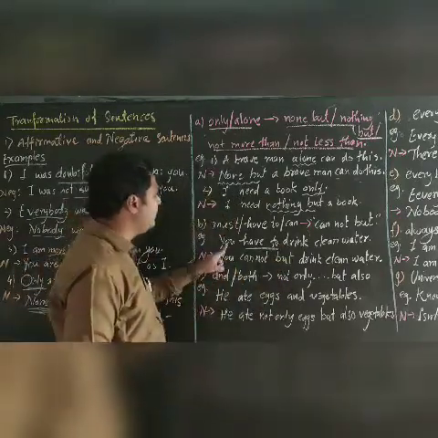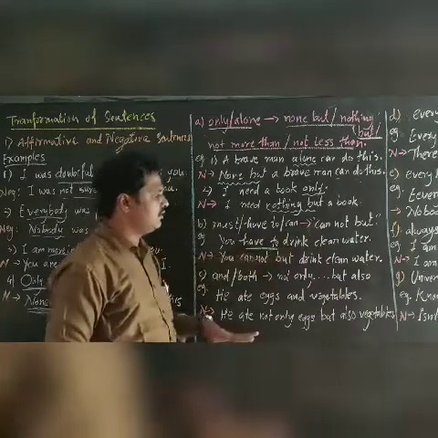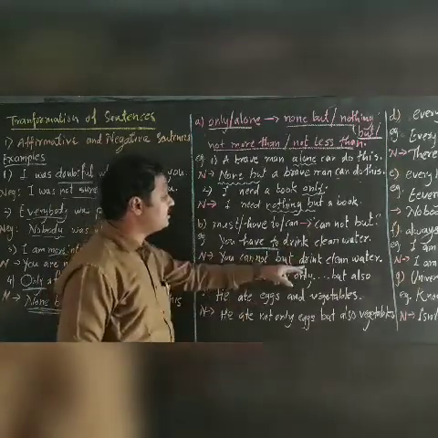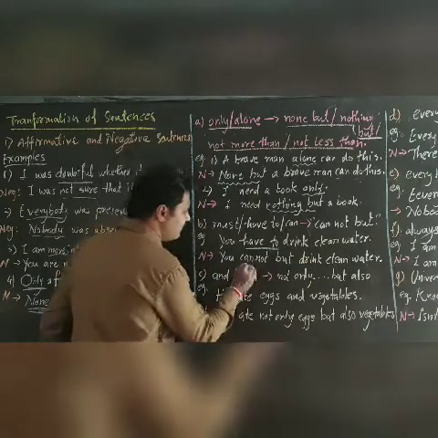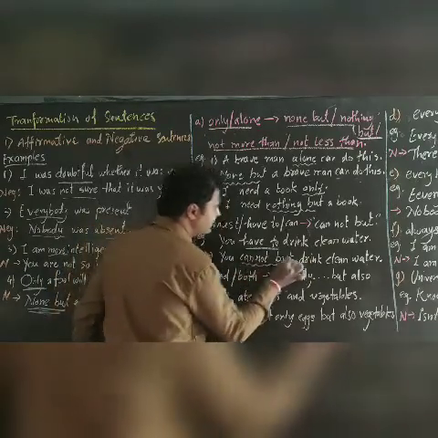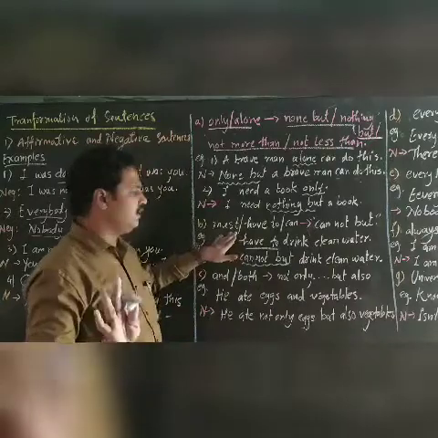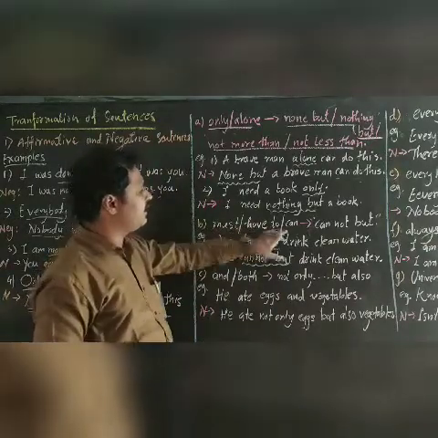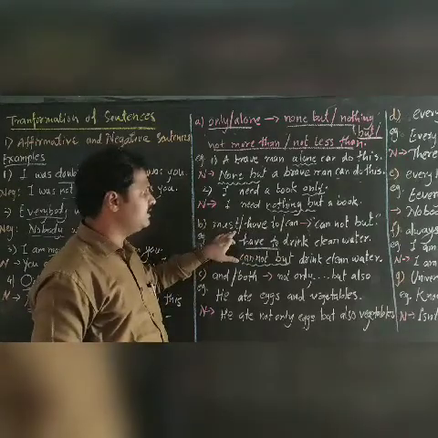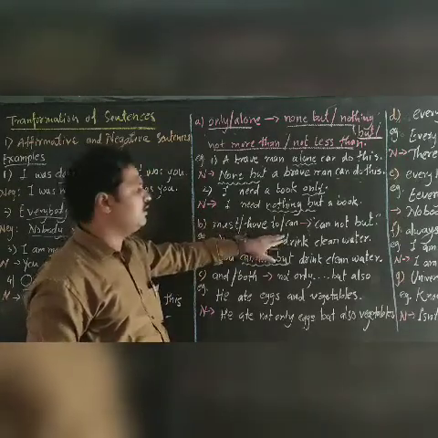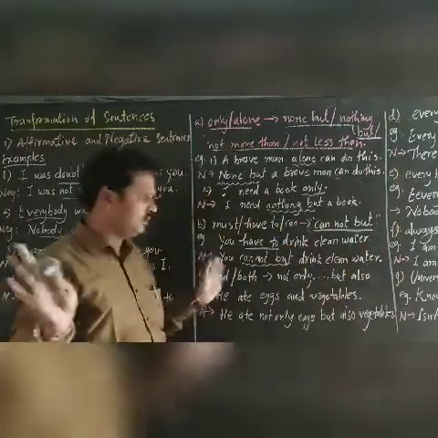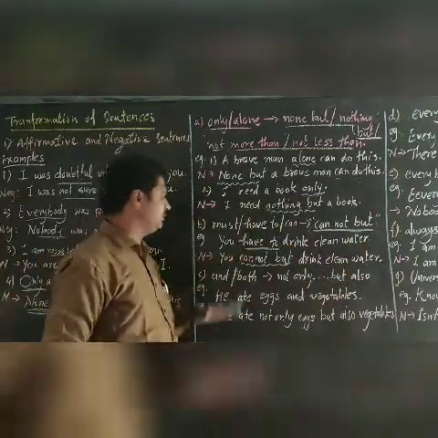It means you cannot but drink clean water. Here we have to use cannot but. Keep in mind the simple rule: if must, have to, or can is there in the sentence, for transformation in negative we use only this one, cannot but. Only remember this.